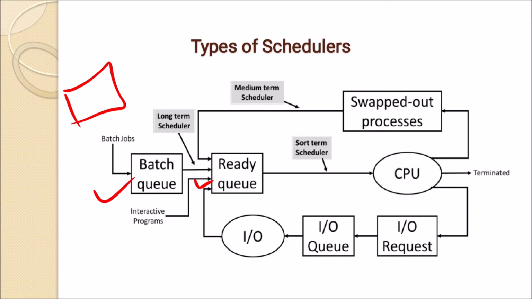Now it is selected by some scheduler to run in the CPU, so it is executing in the CPU. Meanwhile, in between, that process requires some input output operation, so it requests input output. So here there is also an input output queue.